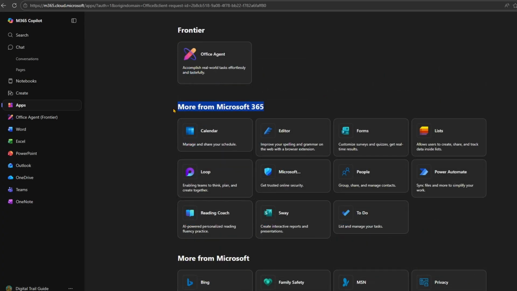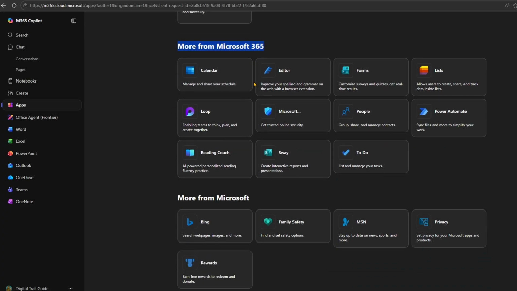More from Microsoft 365. There's a number of different options that you may have available to you, and here are some of them. Calendar allows you to manage and share your schedule. Editor will help you to improve your spelling and grammar. Forms will allow you to customize surveys and quizzes, get real-time results. Lists allows users to create, share, and track data inside lists.